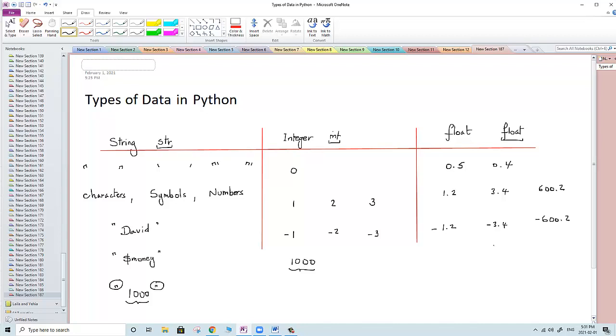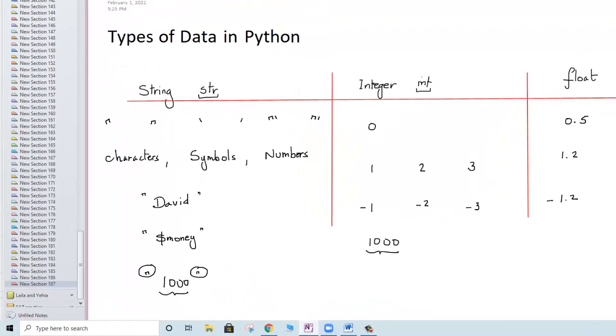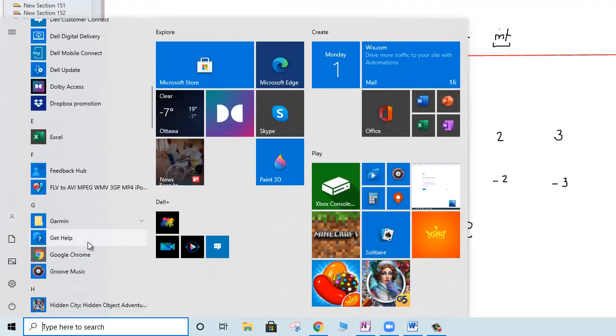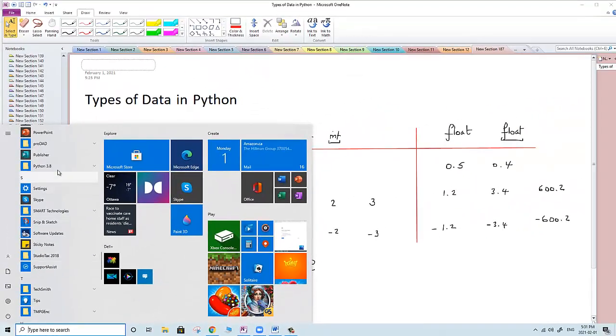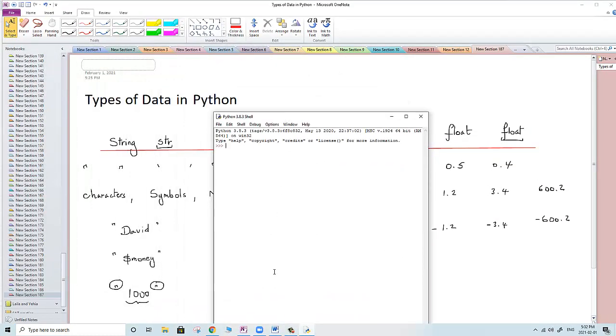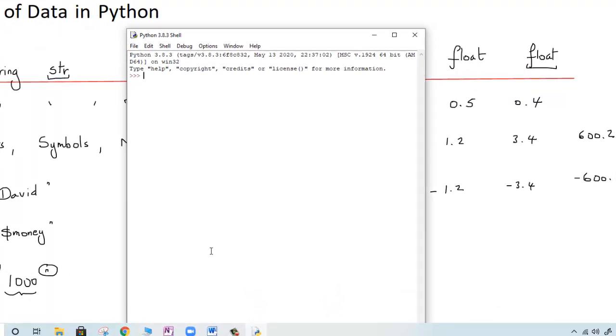So someone will tell me, how can I know if I don't understand the difference, or I'm not sure about something? How can I do a test, and how can I get the knowledge from here? So I'm gonna open Python, and we're gonna go to the IDLE, and it's very easy to know the type of anything I'm not sure about by typing type. If I type, open bracket, and add, let's say 52. I'm not sure what type of data 52 is. It will return to me int for integer.